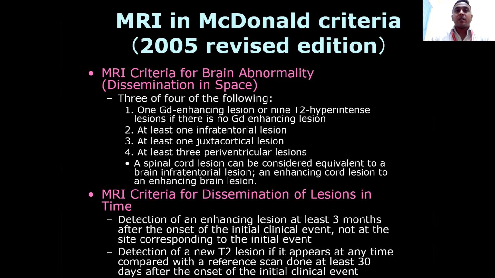MRI criteria for dissemination of lesions in time: detection of an enhancing lesion at least 3 months after onset of the initial event, not at the site corresponding to the initial event. Detection of a new T2 lesion if it appears at any time compared with a reference scan done at least 30 days after onset of the clinical event. So it is very important that we see all this.